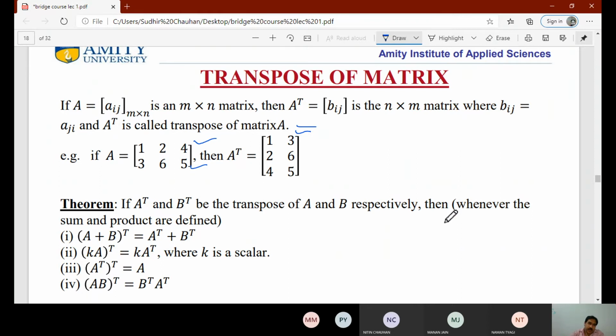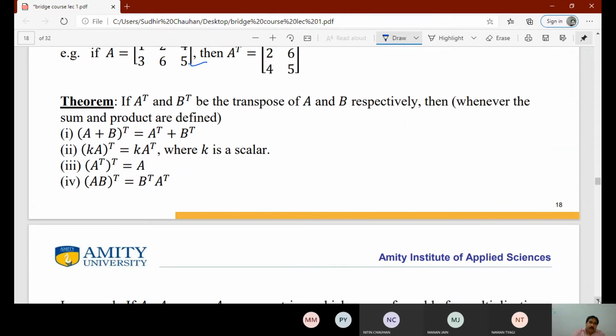Here some theorems are there for the transpose of a matrix. If A transpose and B transpose are the transposes of A and B respectively, then A plus B transpose is always equal to A transpose plus B transpose. For K, where K is any scalar, K into A transpose is equal to K into A transpose.